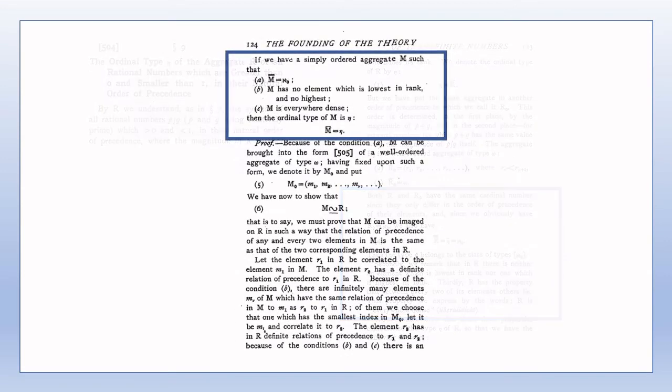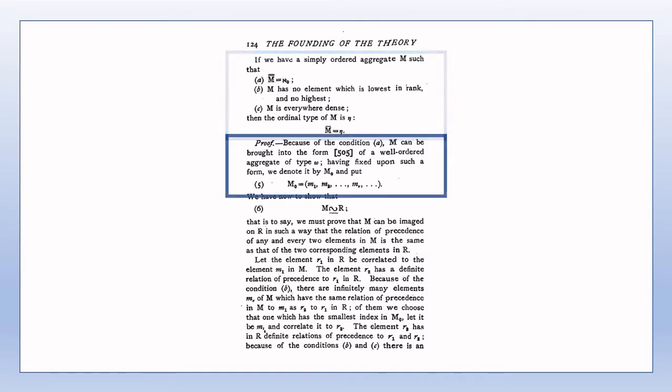Page 124 formalizes the three characteristic properties of the ordinal type eta into a theorem. That the aggregate M can be brought into the form of a well-ordered aggregate of type omega is based on the idea that M and omega have the same cardinal number Aleph0. Therefore, from section 1, we know that M and omega must be equivalent, though of course they're not similar, and therefore there must be a one-to-one correspondence between M and omega.